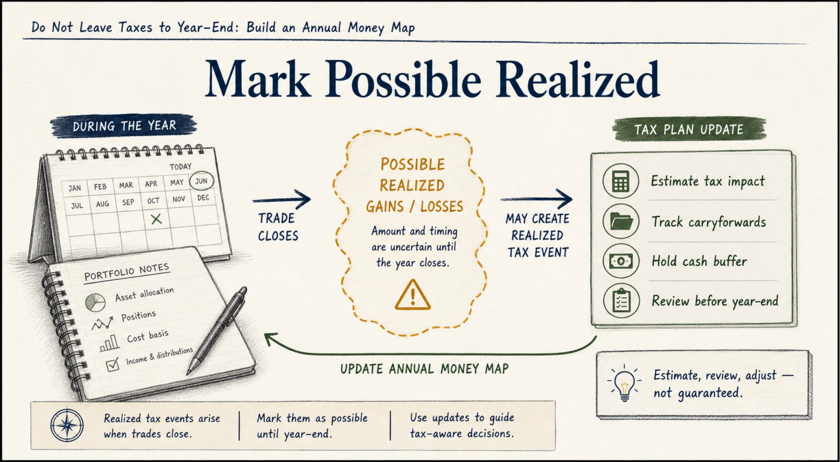A useful map has 5 columns. Column 1 is date, income, filing, due dates, renewals, and large spending. Column 2 is amount, known amount, or estimate range. Column 3 is source, salary, investment, rental, business, insurance, or family support. Column 4 is cash bucket, where the money will come from. Column 5 is document, what evidence or expert question is needed. These 5 columns make monthly review possible.